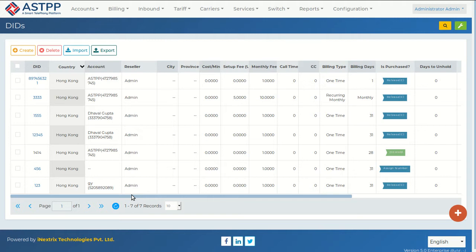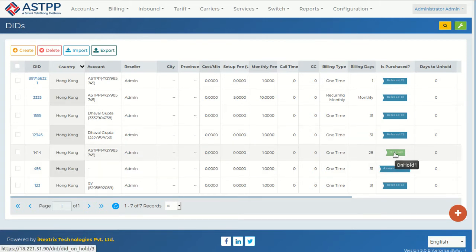After 30 days, the DID product will be terminated from that customer account, and he cannot use the DID number anymore. But as per this hold and unhold feature, once that DID number is terminated from his account, it will go on hold.